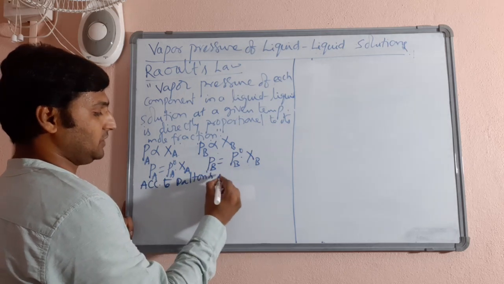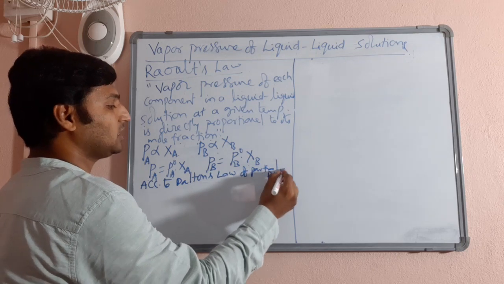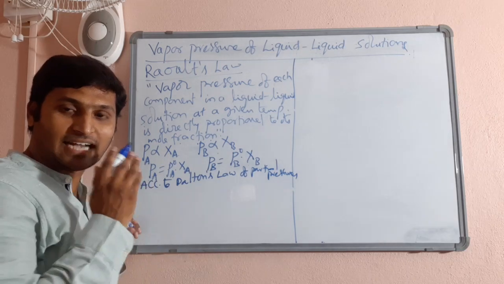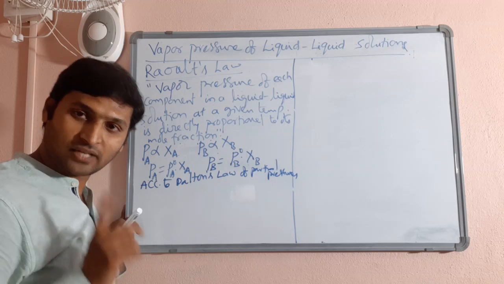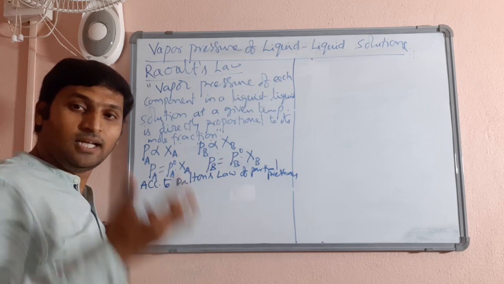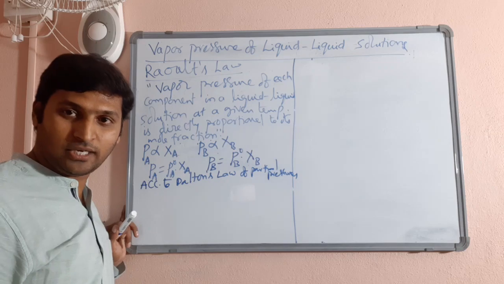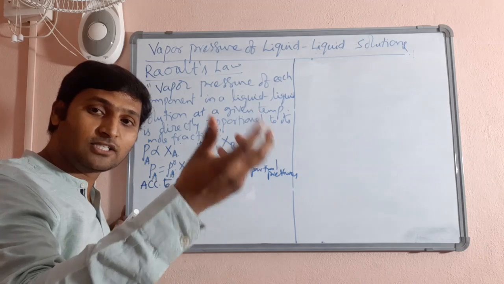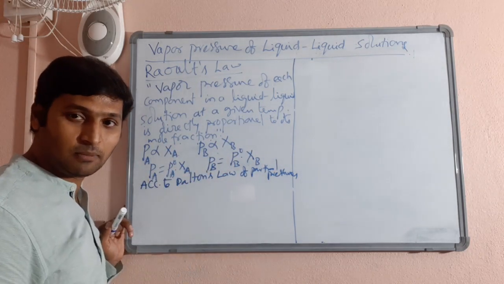Therefore, you know very well, Dalton's law of partial pressures you have studied in states of matter in first year. According to Dalton's law of partial pressures, the total pressure of a mixture of non-reacting gases is equal to the sum of the partial pressures of all the gases inside the mixture. Yes or no? Similarly here also, you have got a mixture of vapors produced from that particular solution. The solution contains both liquid components and both of them are evaporating, and in the vapor phase, you have got vapors of both components. As a result, this is exerting some partial pressure, this is exerting some partial pressure.